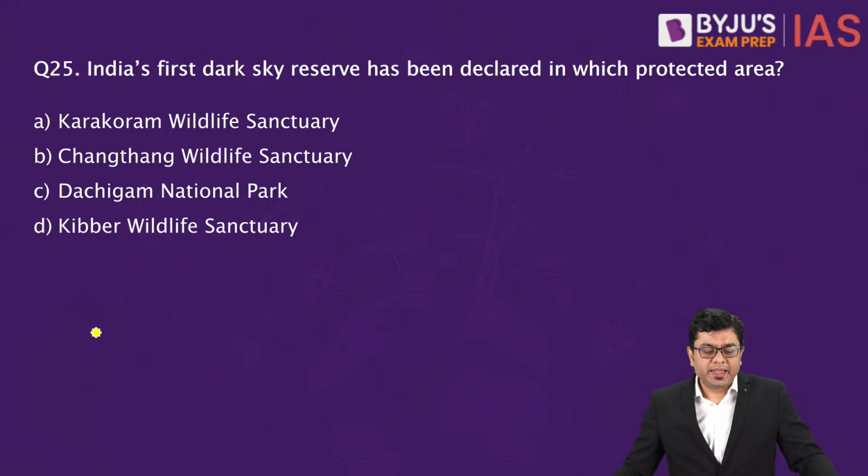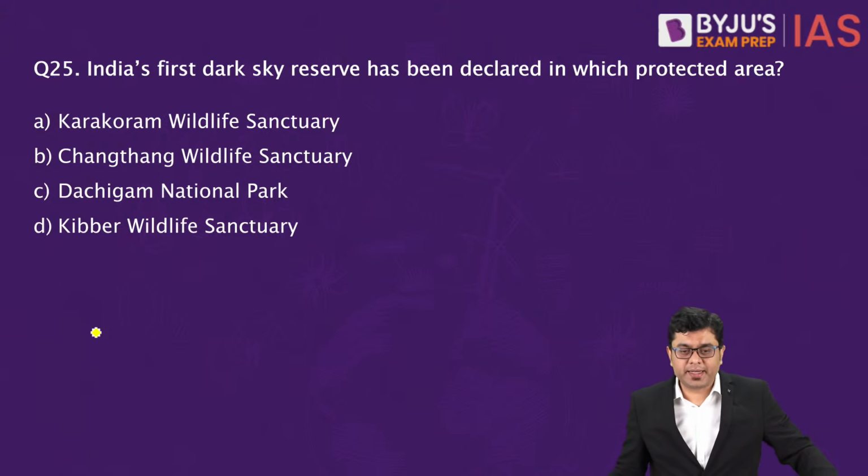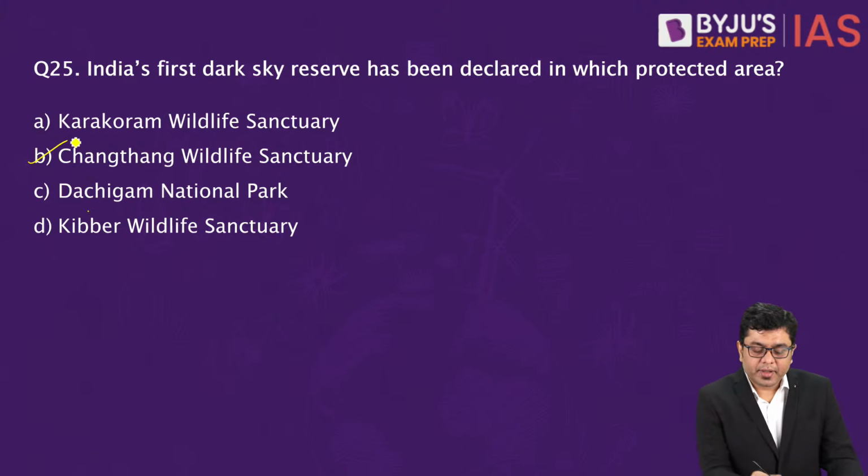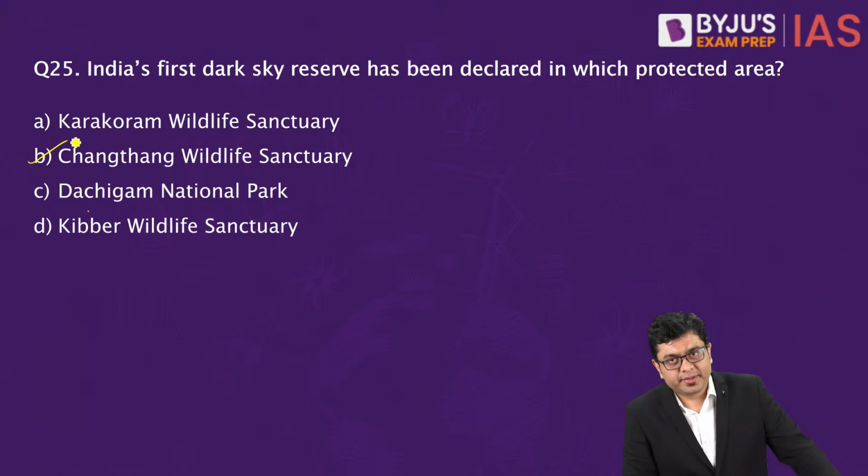Okay, then India's first dark sky reserve has been declared in which protected area? Dark sky reserve. So, Karakoram Wildlife Sanctuary, Changthang Wildlife Sanctuary, Dachigam National Park, Kibber Wildlife Sanctuary. Where is it that you have the first dark sky reserve being declared? So, that has been declared at Hanle in the region of Ladakh, and that is in the Changthang Wildlife Sanctuary.